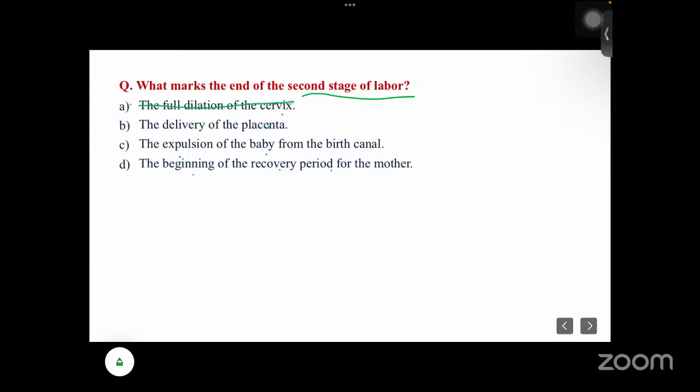Full dilatation is not the end of the second stage. Delivery of the placenta and the recovery period are not either. The answer is the expulsion of the baby from the birth canal.